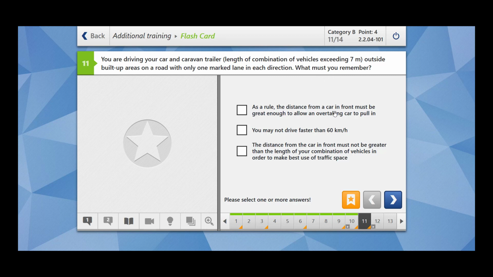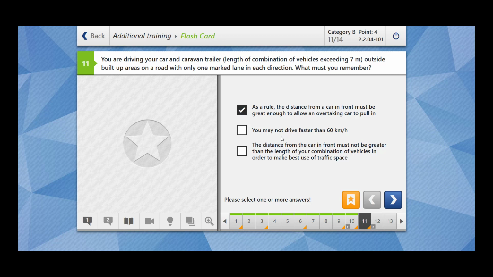As a rule, the distance from a car in front must be great enough to allow an overtaking car to pull in. This is correct. So you have to follow this rule. Since your car and trailer are exceeding 7 meters, you should keep a safe distance from the vehicle ahead so that if a car wants to pull in, it may easily pull in.